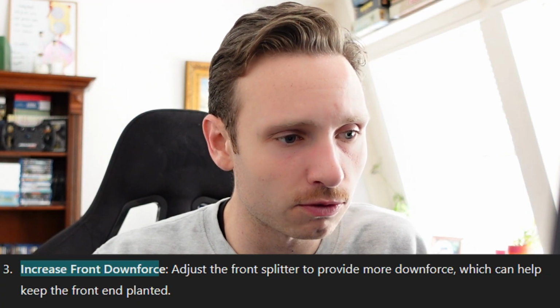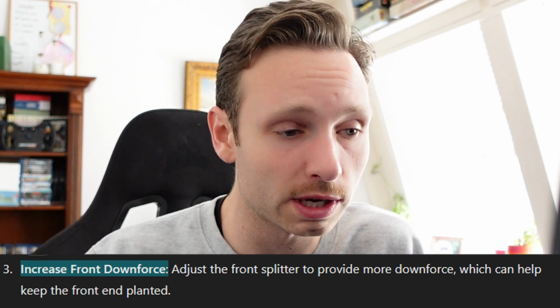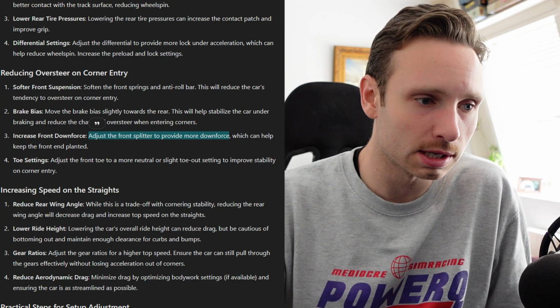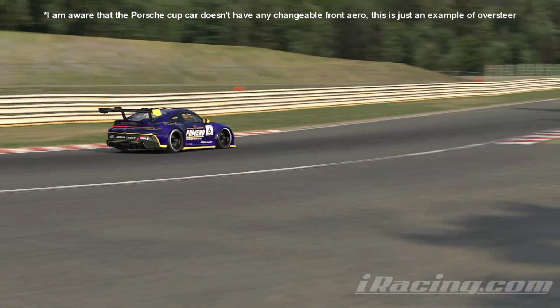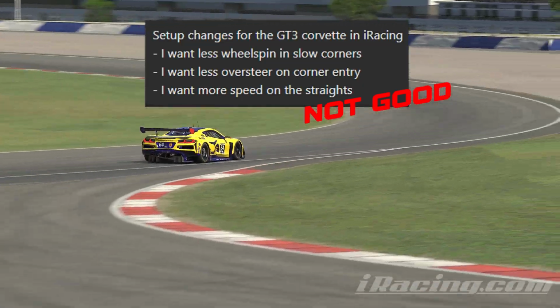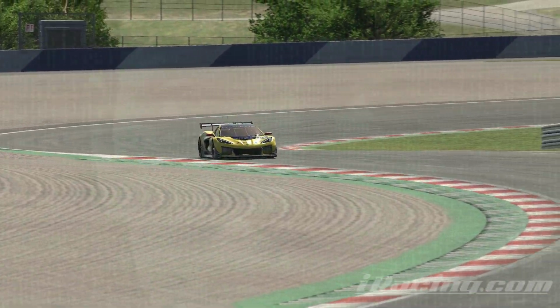Increase front downforce. Well, that's gonna clash again with the increased speed on the straights that we want. And more front downforce, I think, is gonna lead to more oversteer actually. No! God, please, no! If you don't know anything about setups, it's just giving you false information, which is not good. With this first prompt, we've given ChatGPT very little info to work with, which might be the cause of it giving us the completely wrong and false tips.